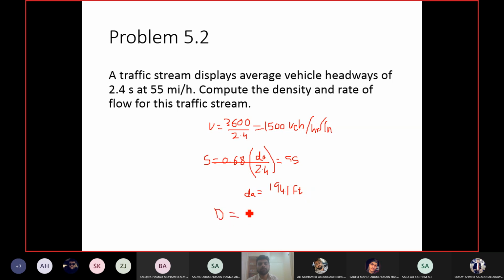Okay, now you can calculate density. Easy now, right? 5280 upon dA. How much? 27.2. Yes, 27.2 vehicles per mile per lane.